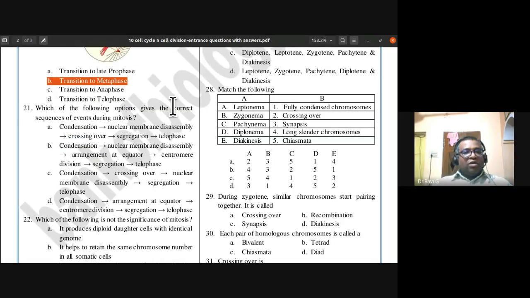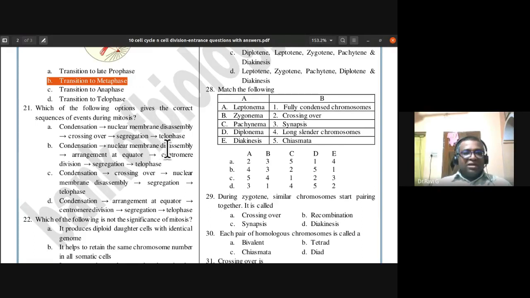Which of the following options gives the correct sequence of events during mitosis? Option A: condensation, nuclear membrane disassembly, crossing over, segregation, telophase. It is mitosis, not meiosis, so there is no crossing over. A is not possible.